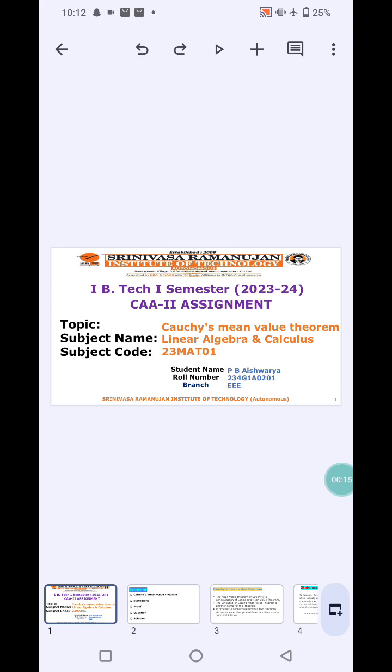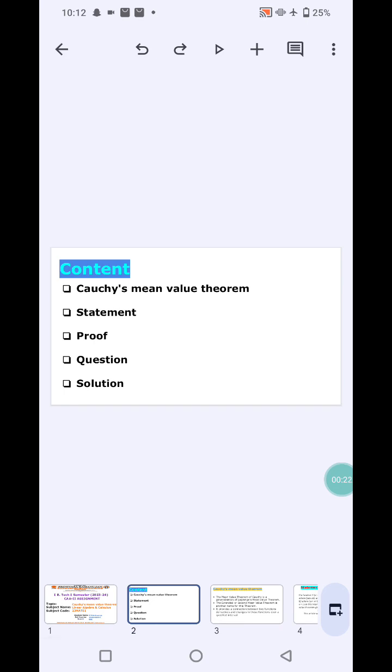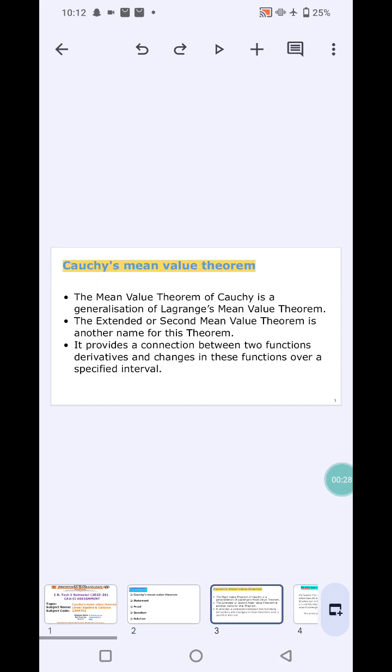Before solving a problem based on Cauchy's mean value theorem, let me show what is the content of my presentation: Cauchy's mean value theorem, statement, proof, question and solution. First of all, what is Cauchy's mean value theorem?